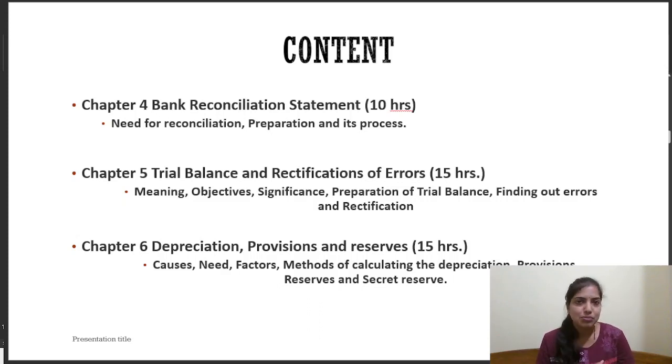The final chapter we have is depreciation, provisions and reserves. Depreciation is a reduction in the value of an asset over a period of time. How does this happen and how do we measure it are all taught in this chapter. And what are the provisions which govern this depreciation? If we have any reserves, are they ordinary reserves or special reserves? All these things we'll be discussing under this chapter. So you have a total of 6 chapters. Let us quickly get started.